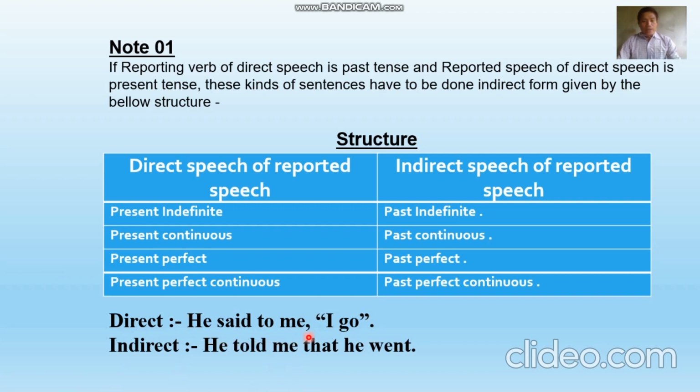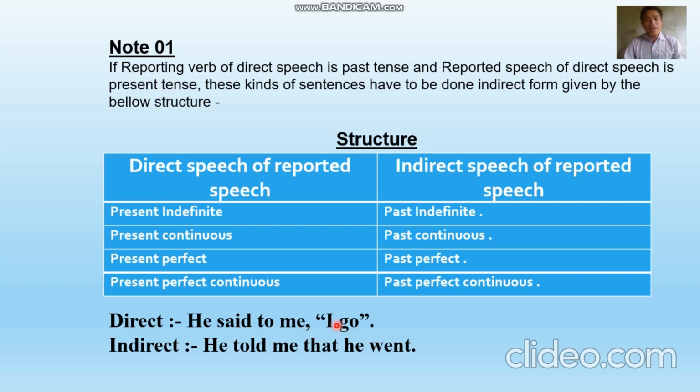So, 'he told me', instead of inverted comma, I am using here 'that', then the subject. Who is the subject here? 'I'. We have to remember that according to the rule, we use subject, object or possessive form. Being first person, we have to use the subject as a subject. Being second person, we have to use the object as a subject. Being third person, there will be no change.